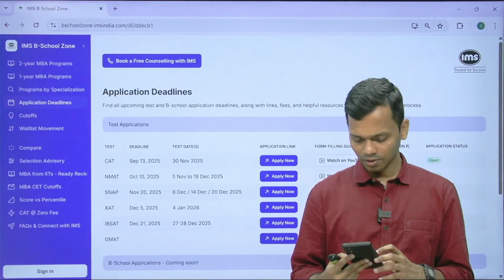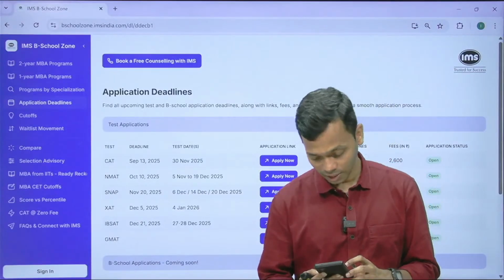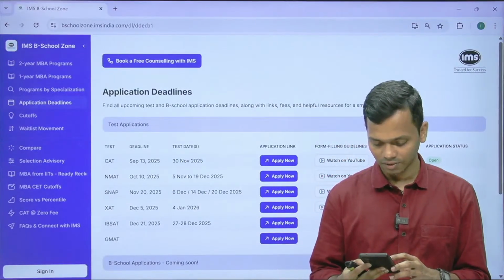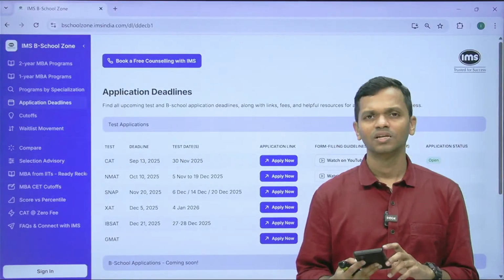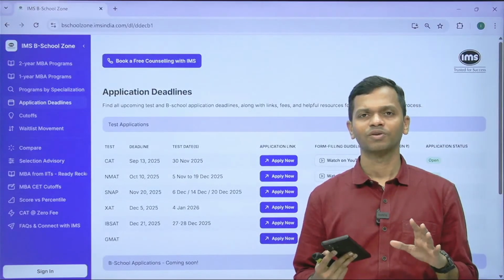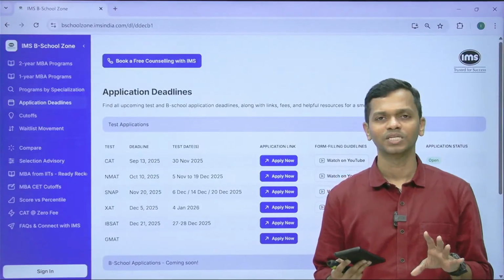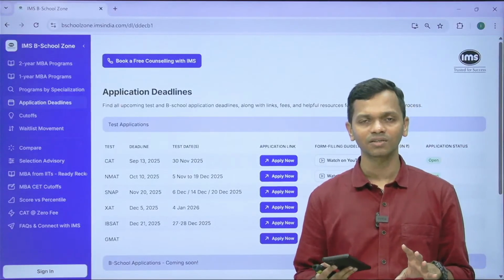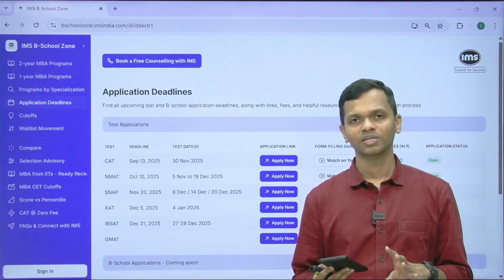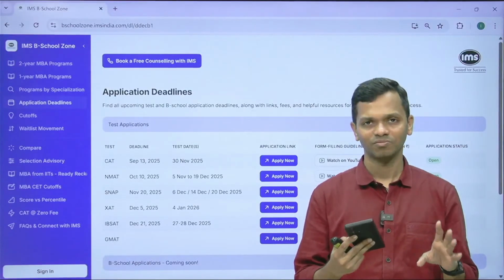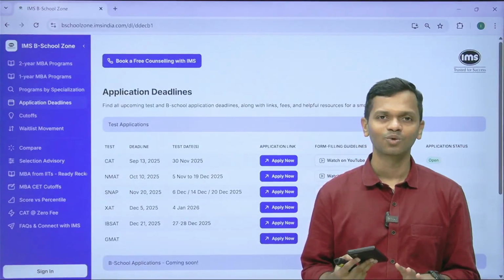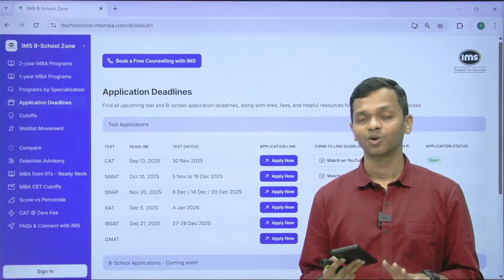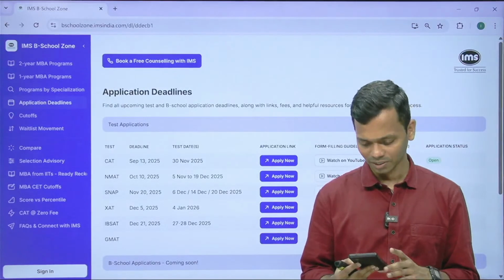Anant says, I have taken continuous leave of 30 days last year and 15 days this year. Should I place 45 days of leave in the CAT form? Okay, so leave is not an issue, right? Everybody is entitled to leave. Let's say your company says that you can take 30 leaves in a year. You end up taking all those 30 leaves in, let's say, 1 month. That is not considered a break, right? So don't worry about that. That need not be factored into your CAT application.